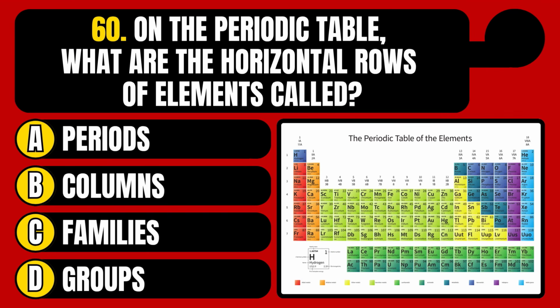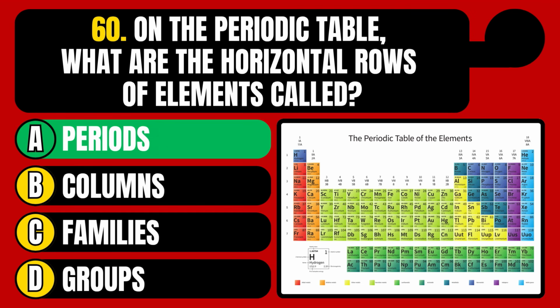On the periodic table, what are the horizontal rows of elements called? Periods, columns, families, or groups? The correct answer is option A, periods.